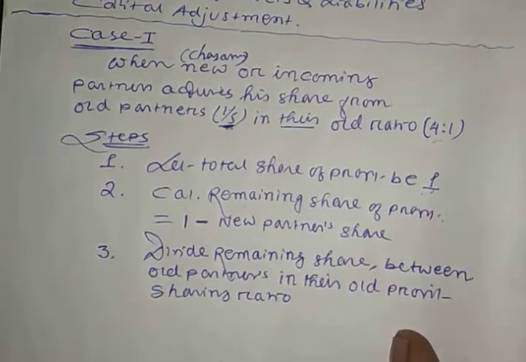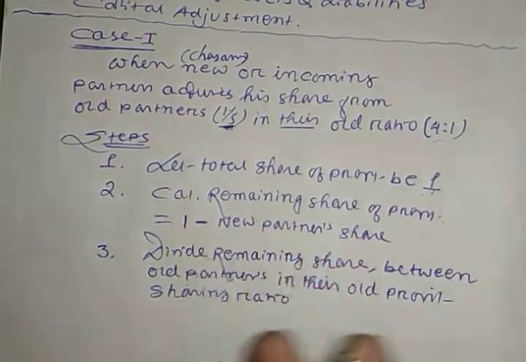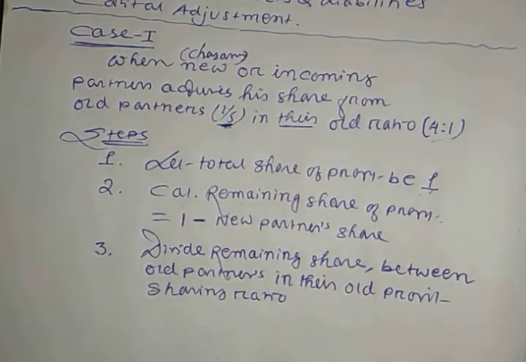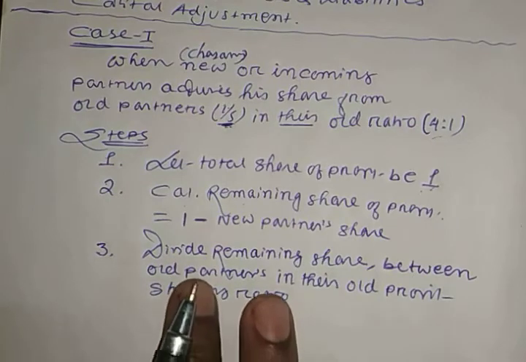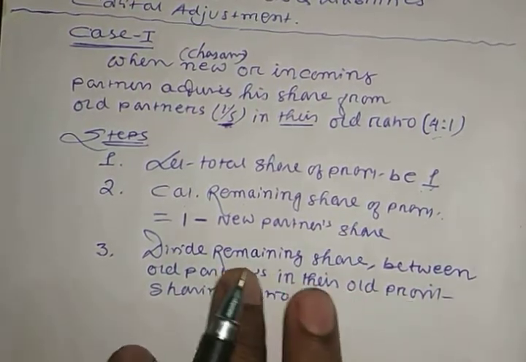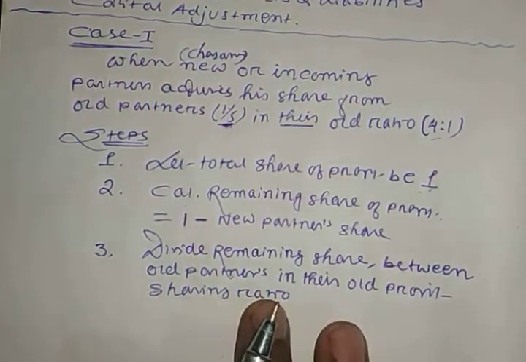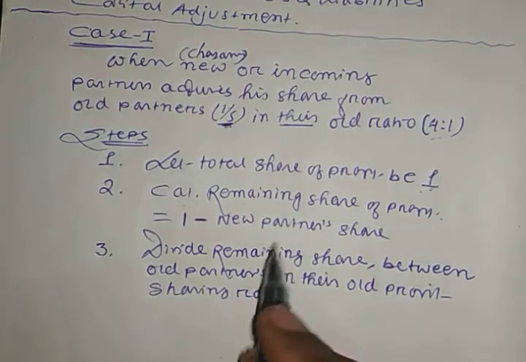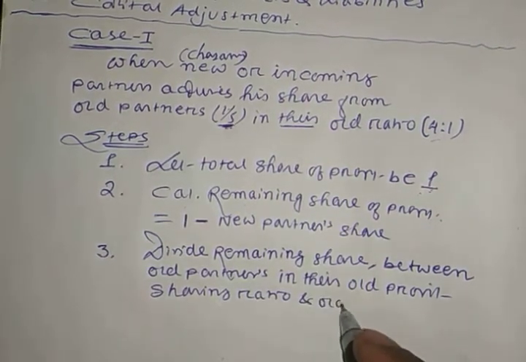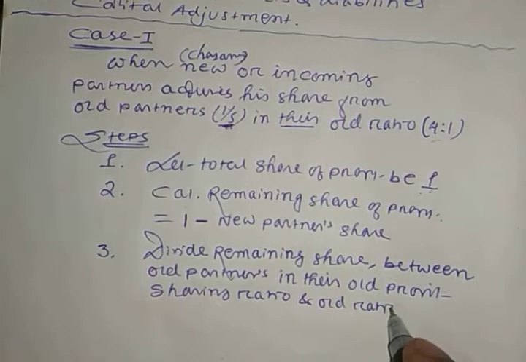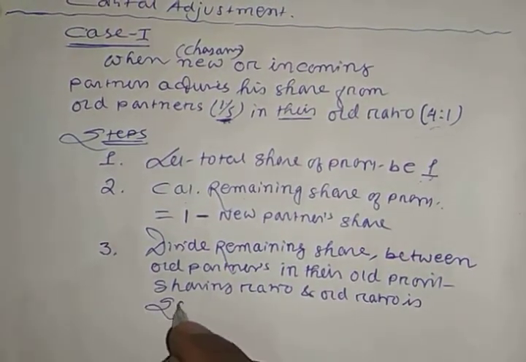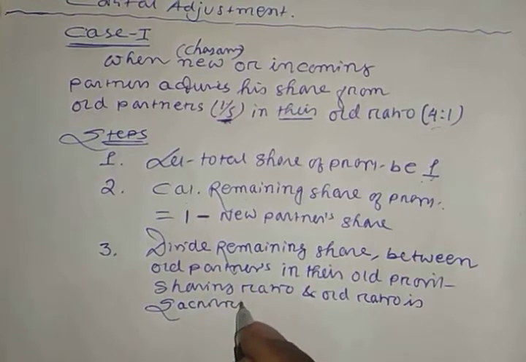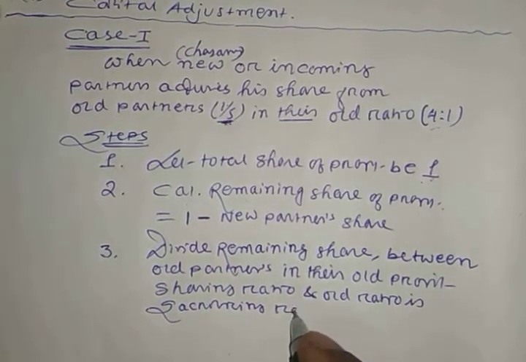Just wait for a few minutes. First I will discuss this new profit sharing ratio, and after that I will show you the sacrificing ratio. So divide the remaining share between old partners in their old profit sharing ratio, and that old ratio will also be the sacrificing ratio.